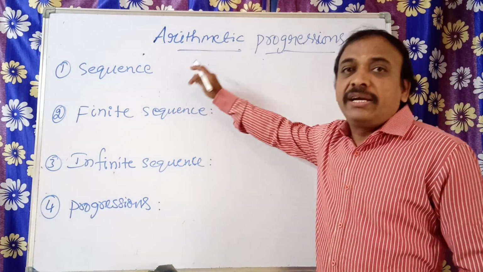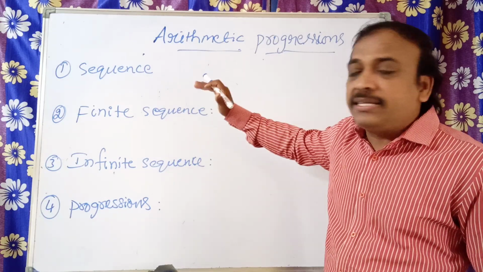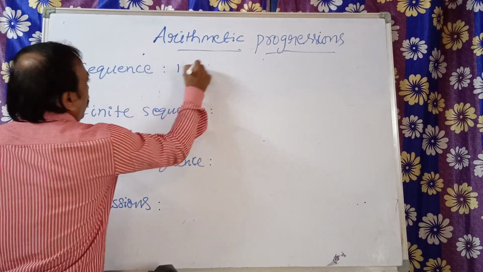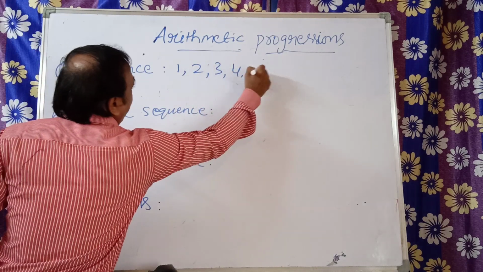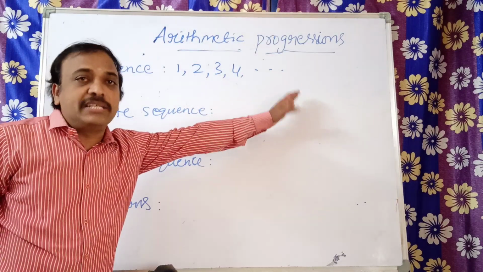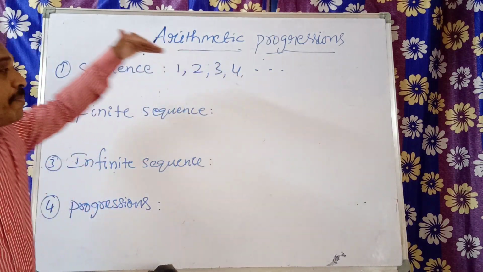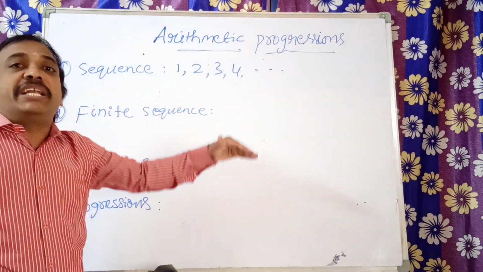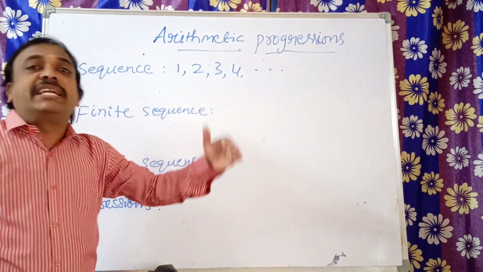A sequence is nothing but numbers like 1, 2, 3, 4, and so on. These are numbers arranged in a particular order with a definite rule.